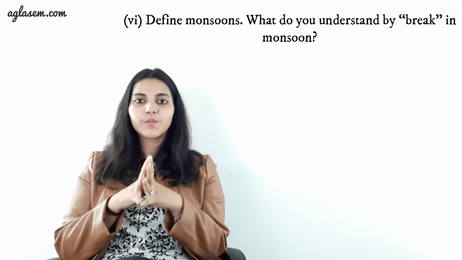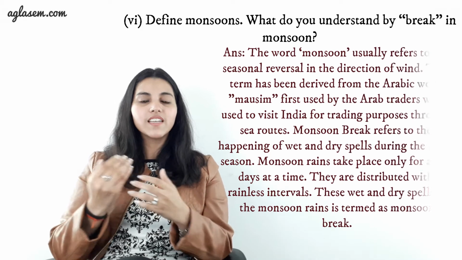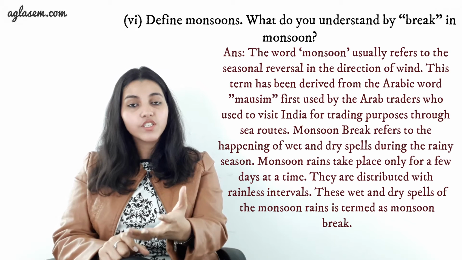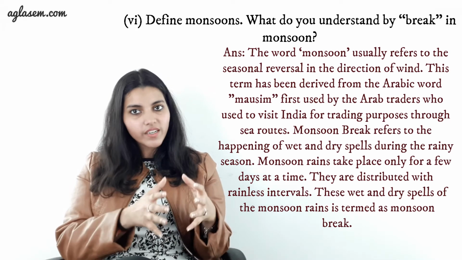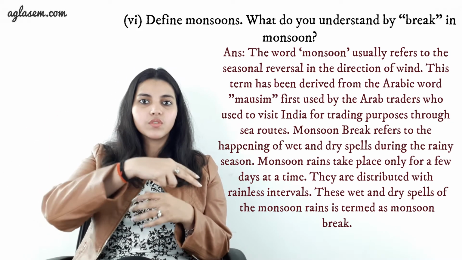With this, coming to a sixth statement which says, define monsoon and what do you understand by the break in monsoon? So the word monsoon usually refers to the seasonal reversal in the direction of the wind. And this term has been derived from the Arabic word Mausim, which was first used by the Arab traders who used to visit India for trading purposes through sea routes.